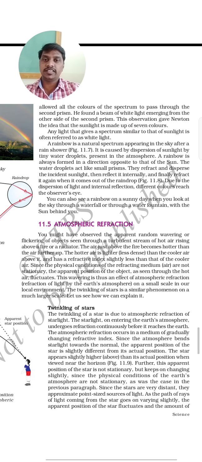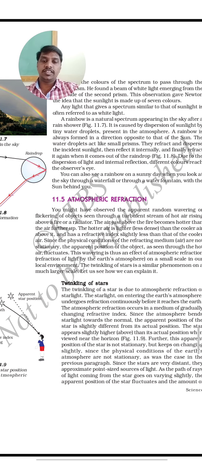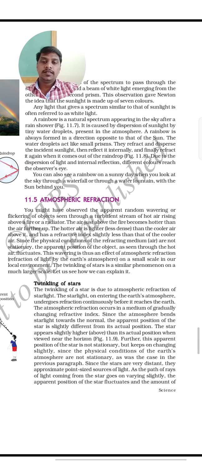Why? Because cold air consists of water in it, so the heavier particles will come down, and the hot air will go up. Why? Because hot air does not contain any water droplets, so they will go upside, and the cold air will come to the downside of the atmosphere. So this will make the atmospheric refraction. Atmospheric refraction takes place. Okay.